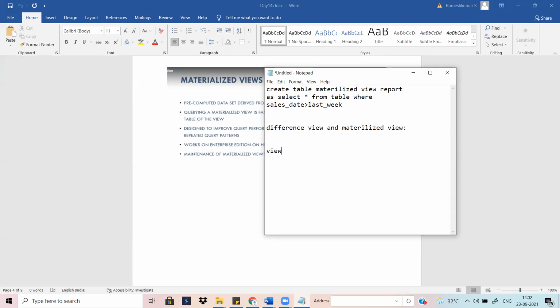Suppose with a view, it hits the query each and every time you run it.